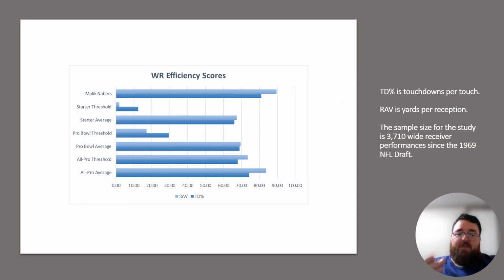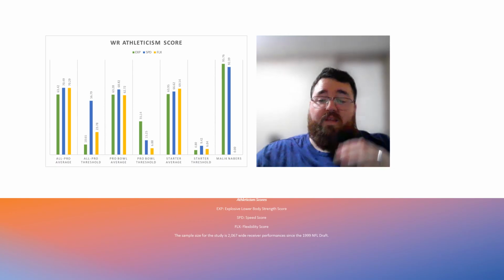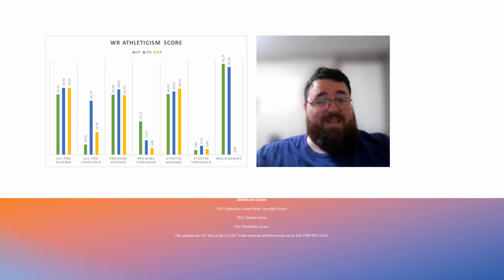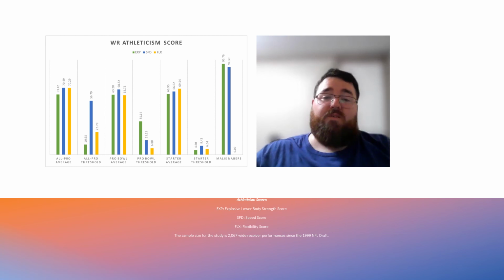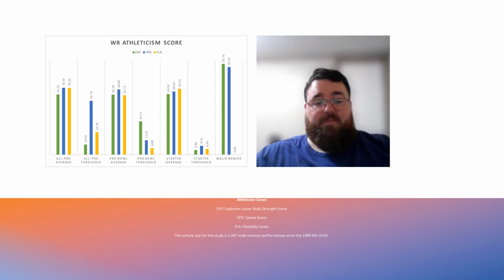Now, when you get to the efficiency scores, fantastic efficiency in terms of yards per reception. TD percentage was more so 80 percentile. But again, that's where the difference is between these two prospects. One prospect is better at getting touchdowns. The other prospect was better in terms of getting yardage. Then you get to athleticism traits. Of course, this was at LSU, so you have to take it with a grain of salt, in terms of a pro day. But he did test well in terms of his explosion testing, 90+ percentile in terms of explosiveness, and 90+ percentile in terms of speed for his size. Fantastic numbers for him.